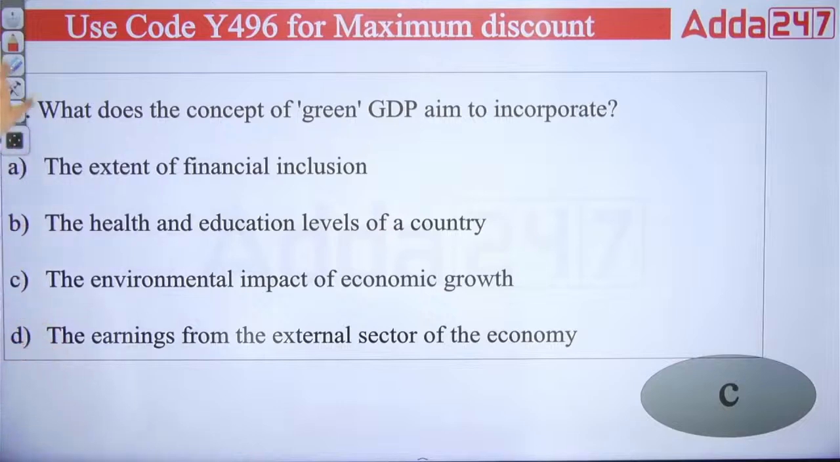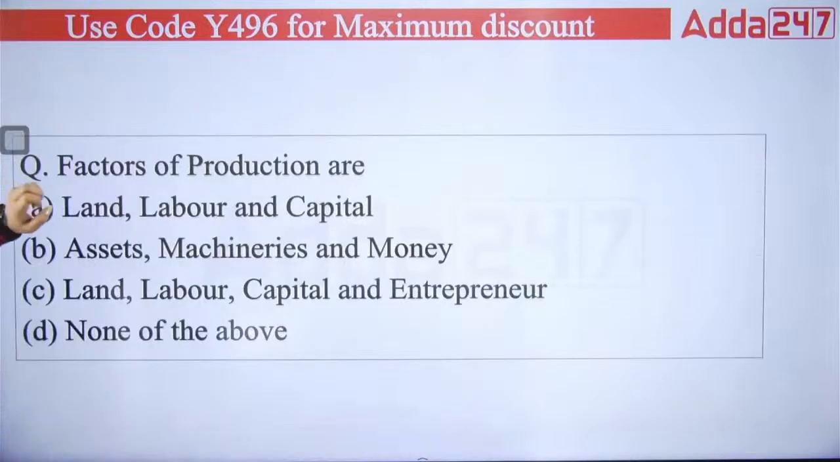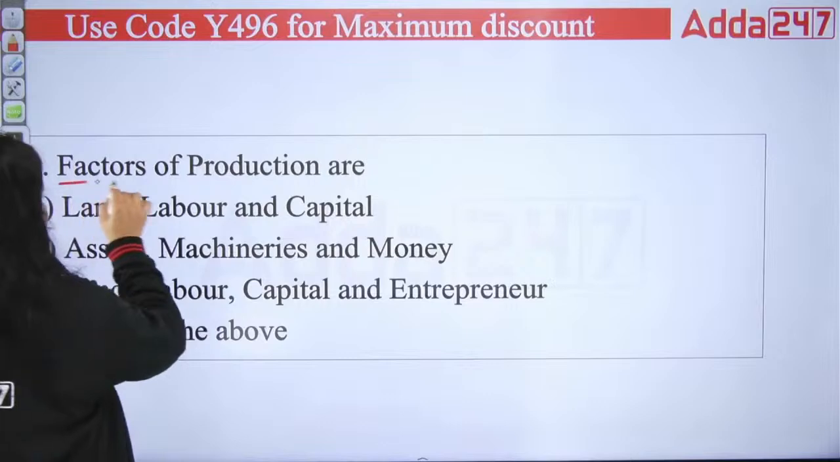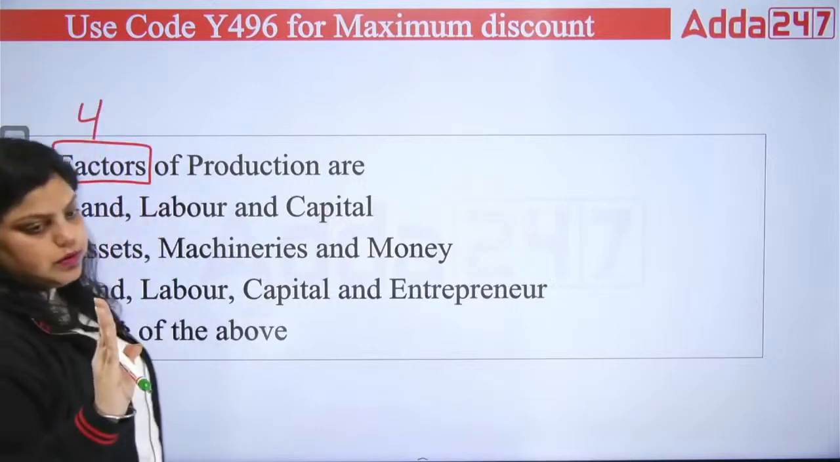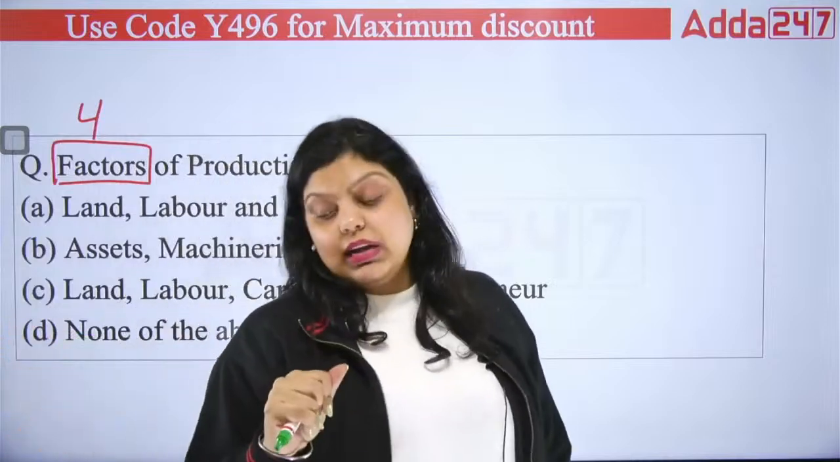Next. Next question is factors of production. Which of the following is a factor of production? There are 4 factors of production. How many factors of production are there? 4 factors of production are there. What is the meaning of factors of production?